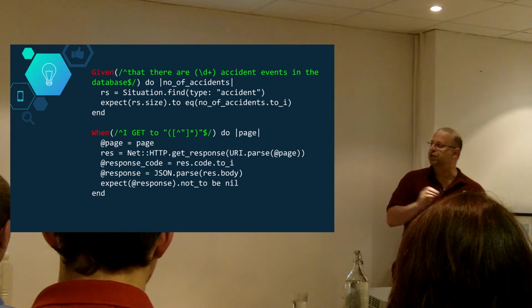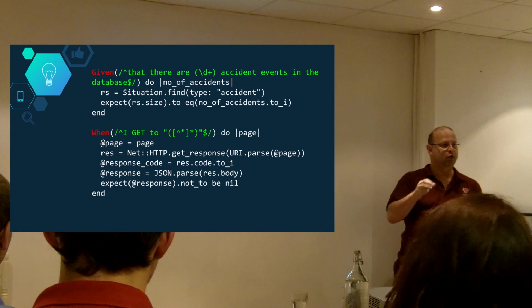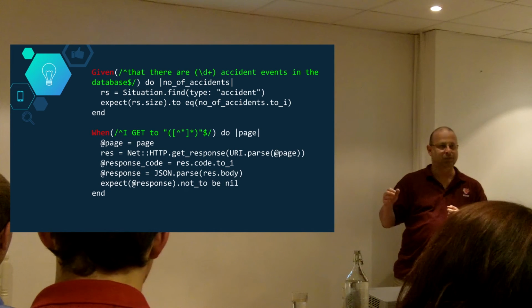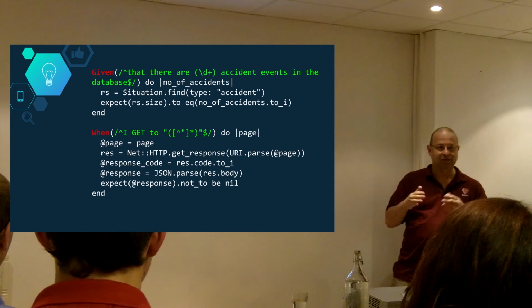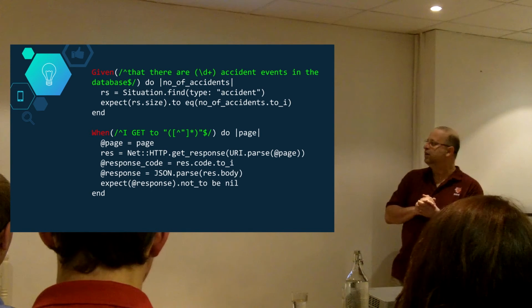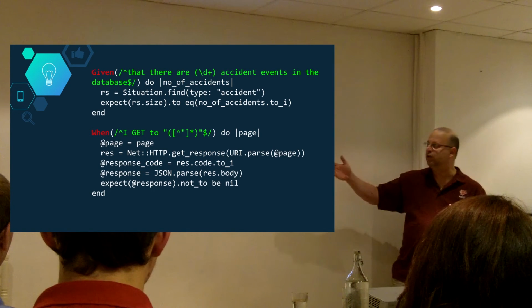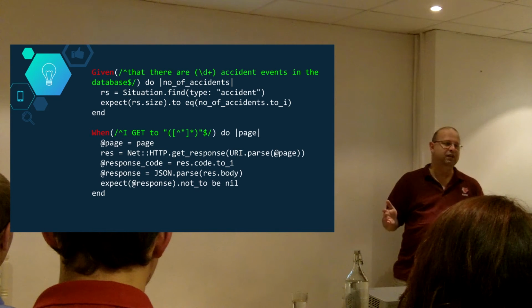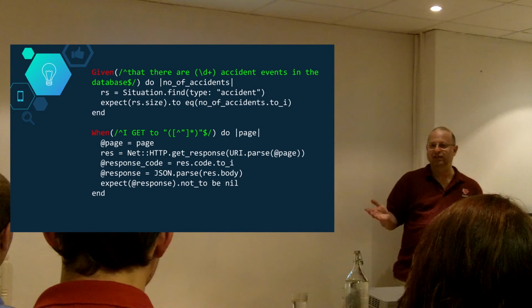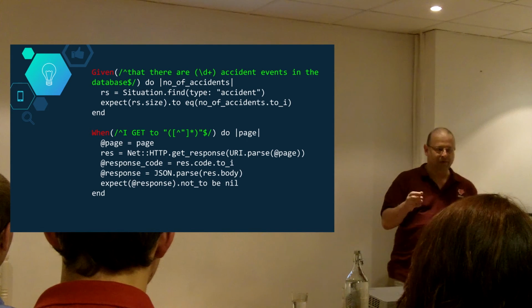And there was another step in our scenario that basically said when I go to this particular URL, this particular path. And we have here a step definition that matches this step, the scenario step. And again, we'll just have some simple code that actually goes to that path and makes sure it gets back some data successfully. It's as simple as that. Yeah? We just exercise our feature, exercise our behavior.